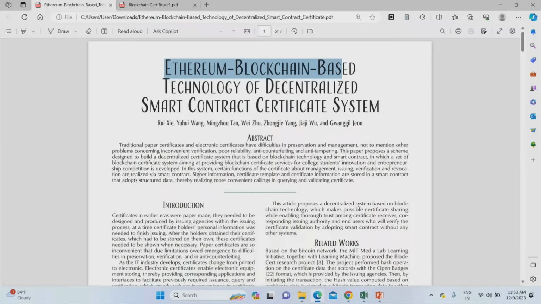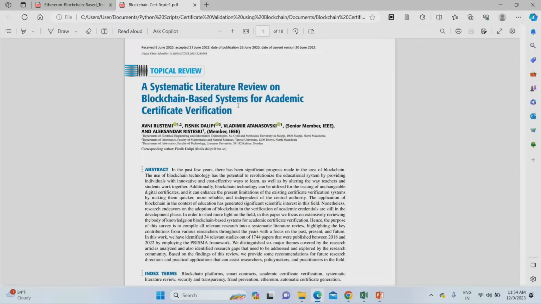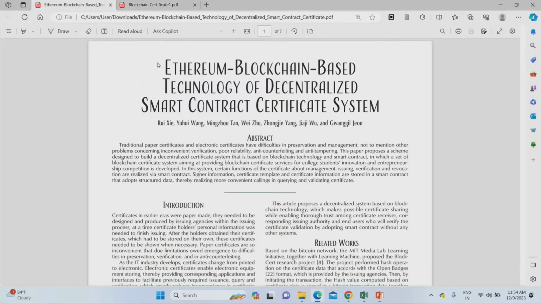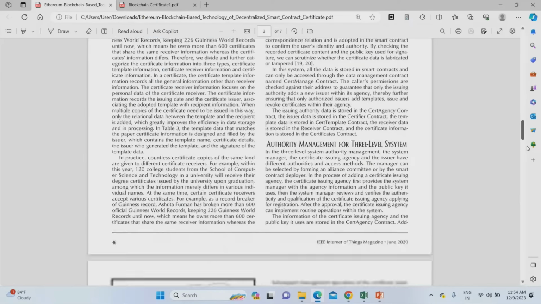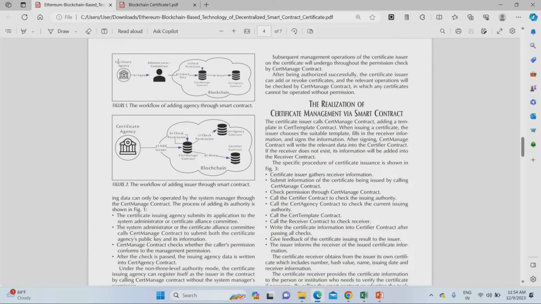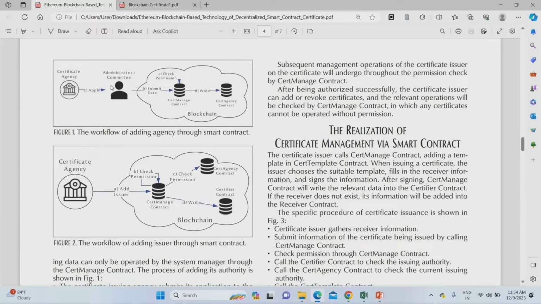This is the base paper you are going to consider: Ethereum blockchain based technology of decentralized smart contract certificate system. This is the IEEE base paper, and one more base paper is also available. We can consider two base papers for this project. In this base paper, they have taken an educational architecture for certificate verification. For example, they have taken a certificate agency, and then they admitted one admin for that.